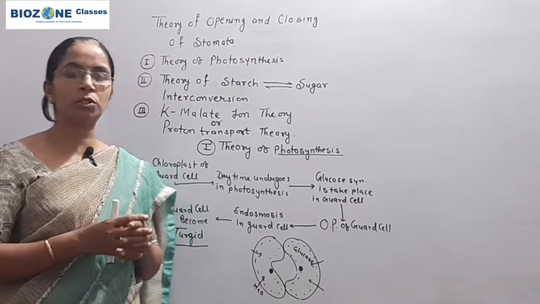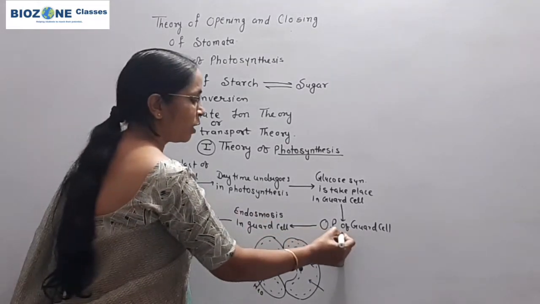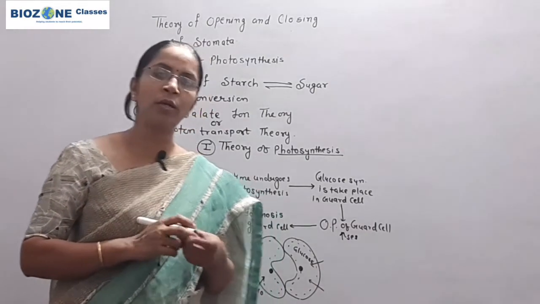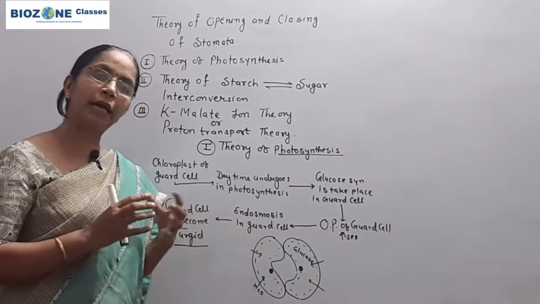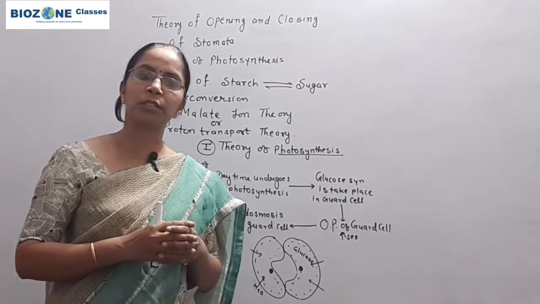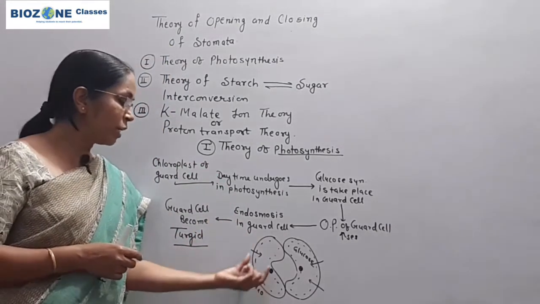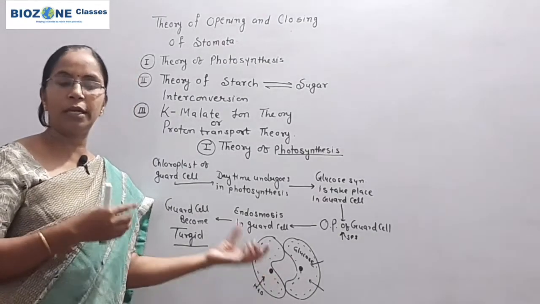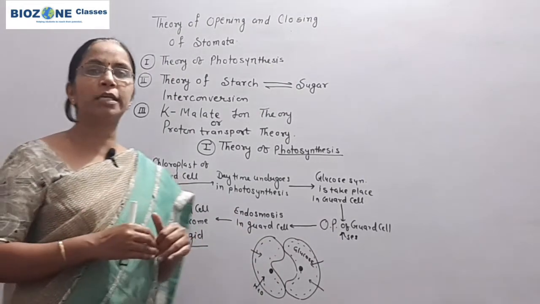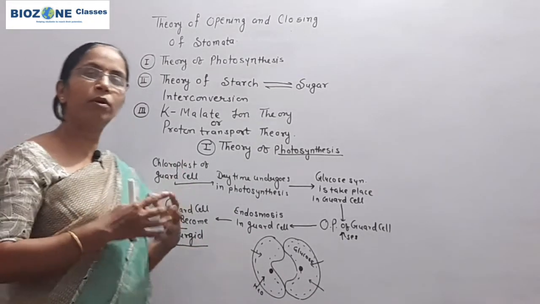When glucose synthesis stops, the osmotic pressure of the guard cell, which increased during the daytime, slowly starts to go down, and instead of endosmosis, exosmosis takes place in the guard cell. The water which entered the guard cell in the daytime comes out towards the accessory cell, and because of that the turgidity of the guard cell converts into flaccidity.